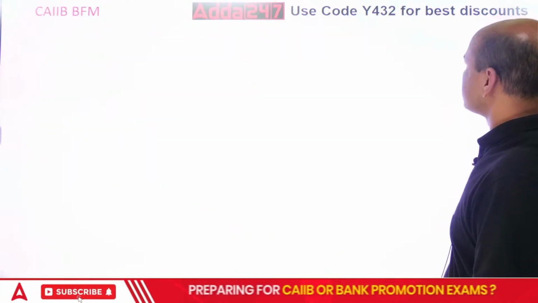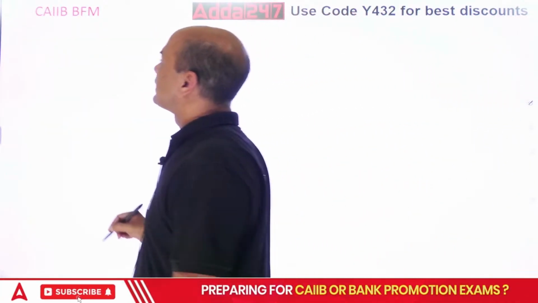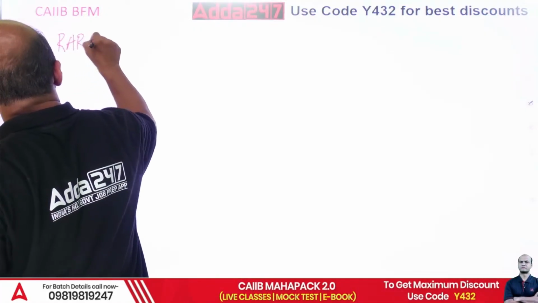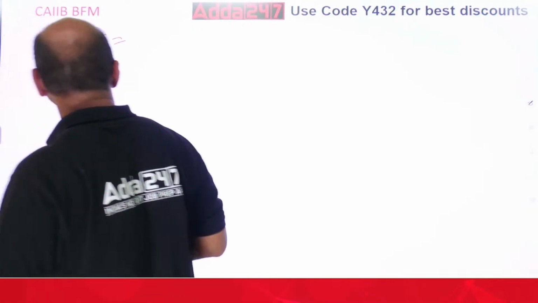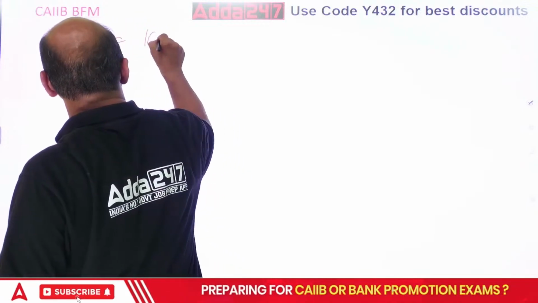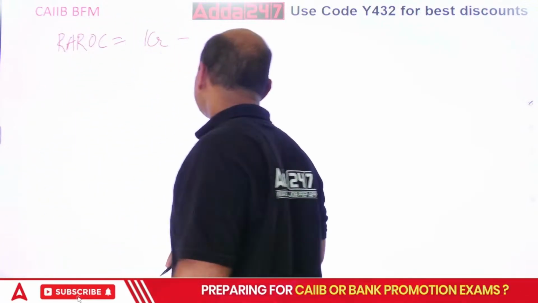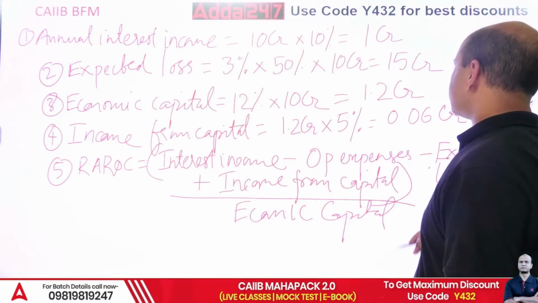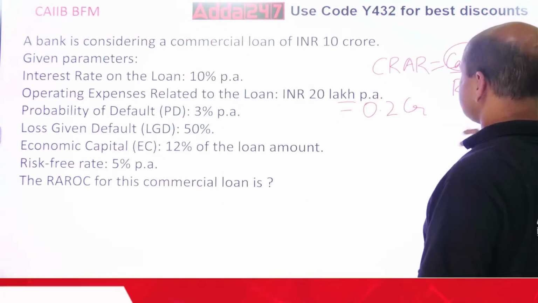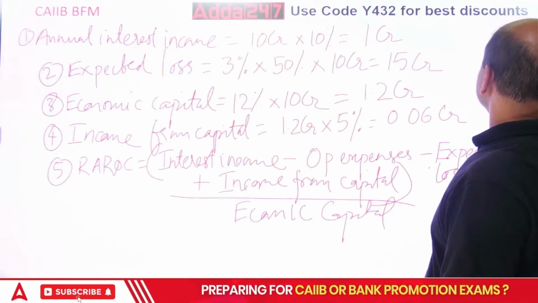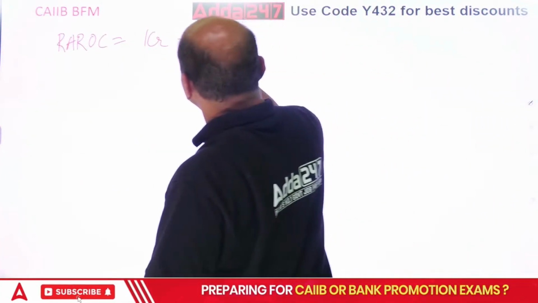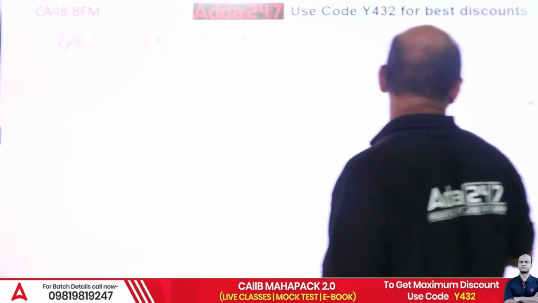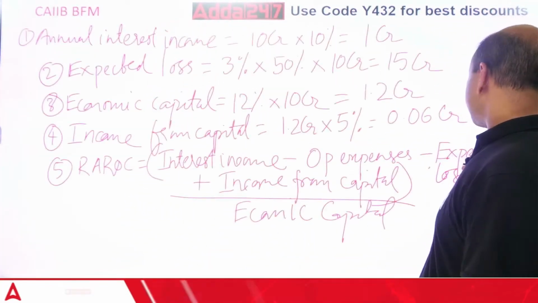Everyone get the calculation. So, RAROC equals to interest income was 1 CR minus, what is the second one? Minus operating expenses. What are the operating expenses? 0.2 CR. So minus 0.2 CR. Minus, what is this? Something more is there. Expected loss.